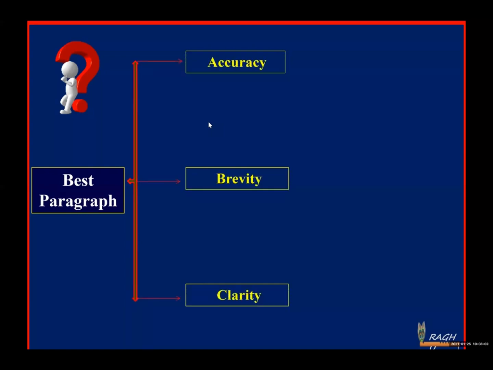Accuracy is nothing but no mistakes. In a very simple manner, I could say that accuracy is nothing but no mistakes. When you write something on paper, make sure that there are no mistakes.